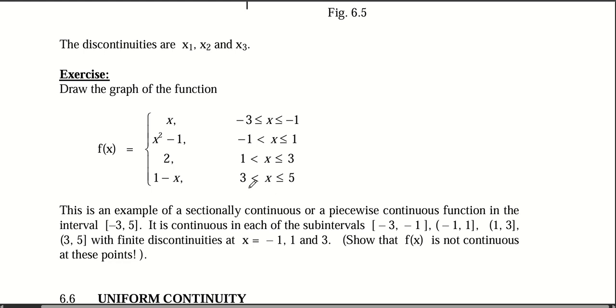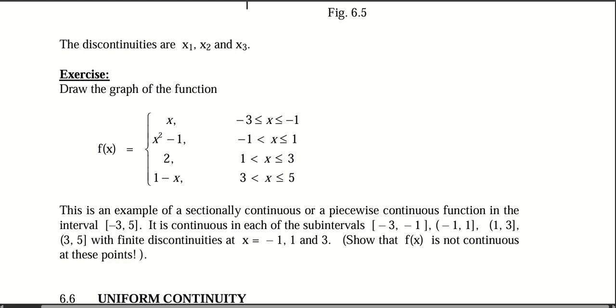However, when you take each small section, at that point it is continuous. You'd see this. Usually they even ask you to prove it, and it's actually simple. You can just take any two discontinuous points and show it. So for example, they ask you to show that f of x is not continuous at these points. It's not continuous at minus one, at one, or at three.